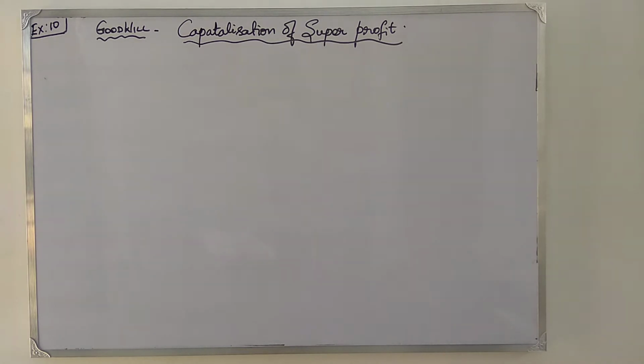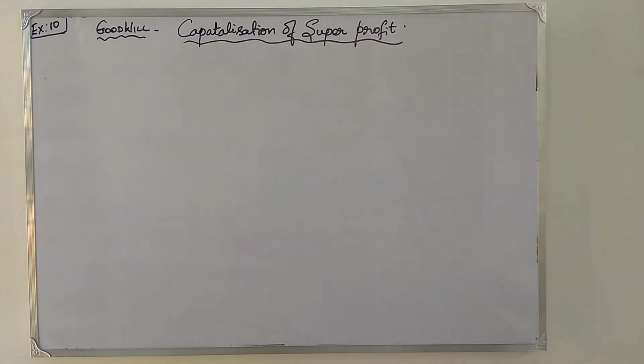Okay, so we are going to do exercise number 10. Now just look into the sum, exercise number 10. They have given normal rate of return is 10% and profit for the last 4 years, that is 30,000, 40,000, 50,000 and 45,000. Next they say there is a non-recurring income of 3,000 included in the above mentioned profit of 30,000. அதாவது 30,000ல வந்து non-recurring income 3,000 include ஆயிருக்கு அப்படின்னு சொல்றாங்க. So இந்த 3,000 என்ன பண்றோம், நம்ம 30,000ல இருந்து subtract பண்ணிடணும். Okay, then only we go on to find the average profit.